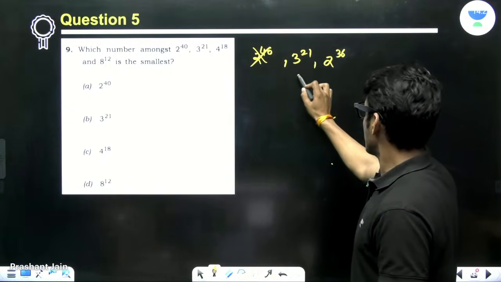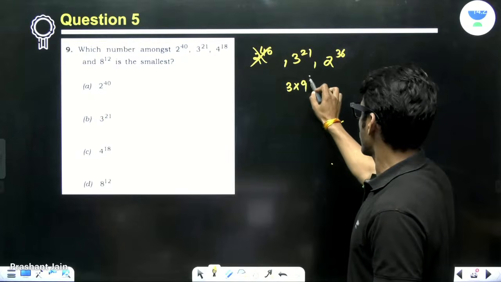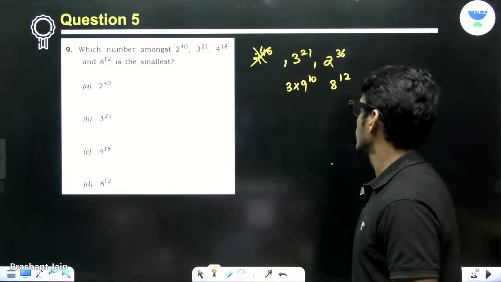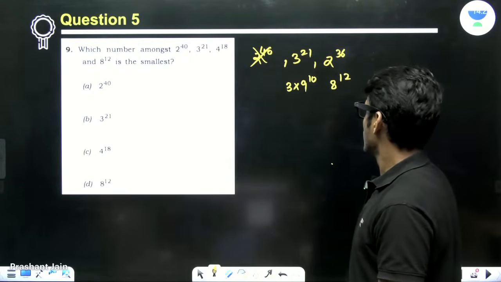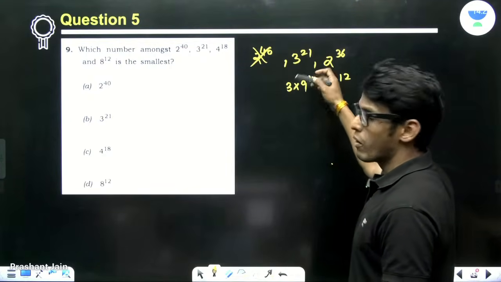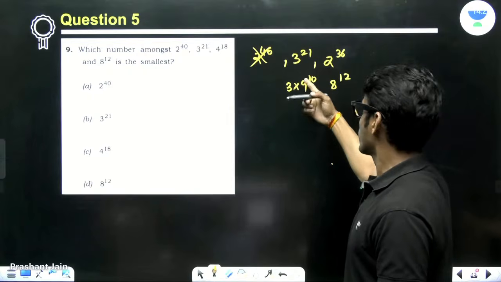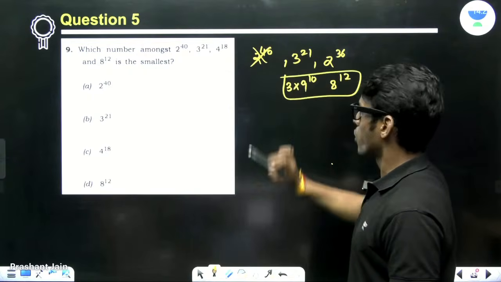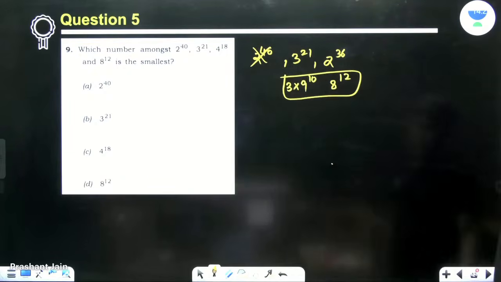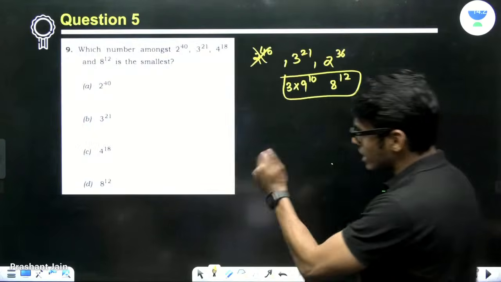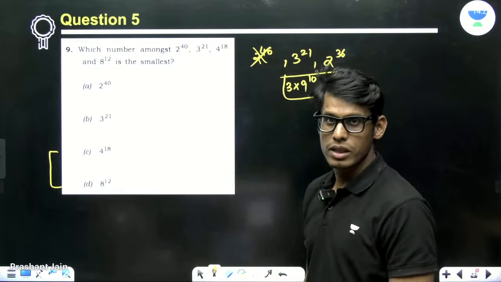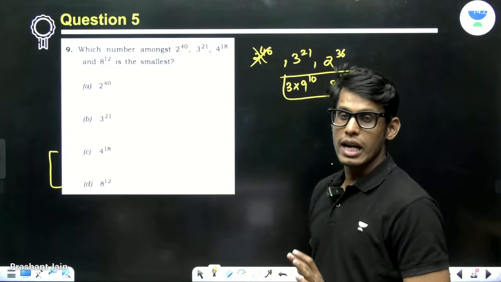Now just see, this is 3 into 9 to the power 10. 2 to the power 36 is 8 to the power 12. So basically, we have to make their bases same. You cannot comment from here which is the smallest number. But one thing which you can say, and which is the answer, just see the answer. Why B is the answer? Because C and D are exactly the same numbers, right? C and D are exactly the same numbers, isn't it?